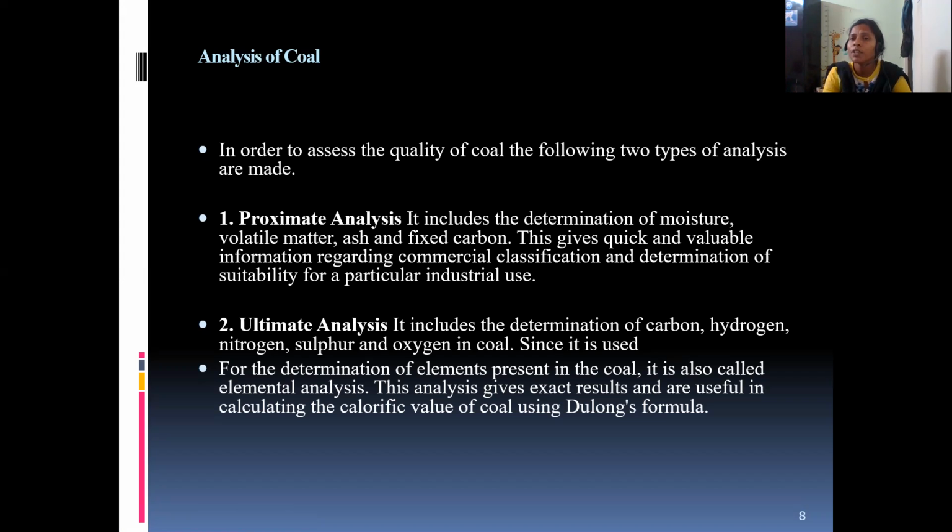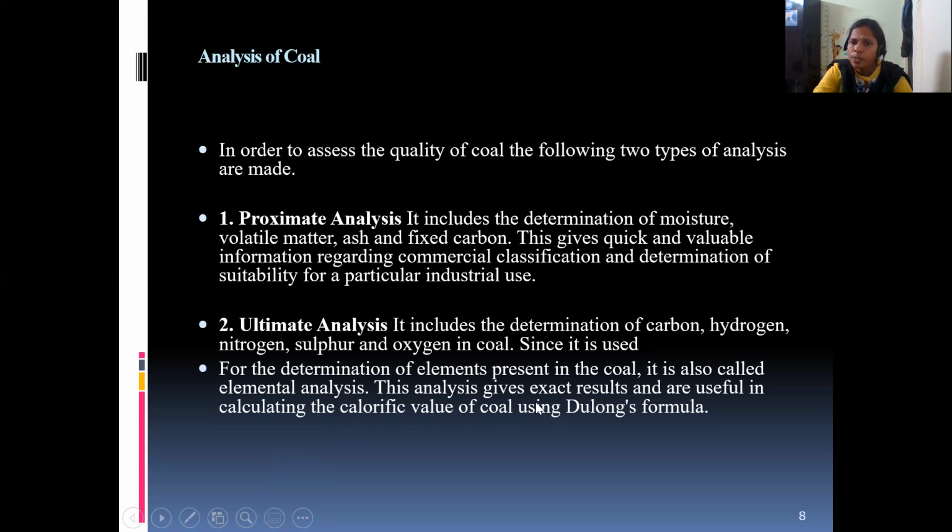So how many analyses do we have? We have two: one is the proximate and the other is the ultimate analysis. What is the use of proximate analysis? We can find the percentage of moisture, volatile matter, ash, and fixed carbon in the coal sample. Whereas by using ultimate analysis, we can find the percentage of carbon, hydrogen, sulfur, nitrogen, and oxygen in the coal sample. For the determination of elements present in the coal, it is also called elemental analysis.